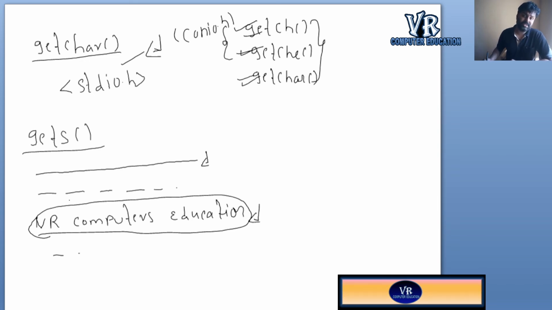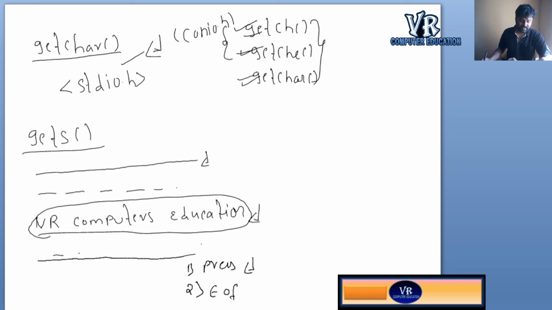One more logic you have to remember: it takes a continuous line of characters. When will it stop? First, when you press the enter key, and second, at EOF, meaning end of file. End of file means suppose you have a file like this.